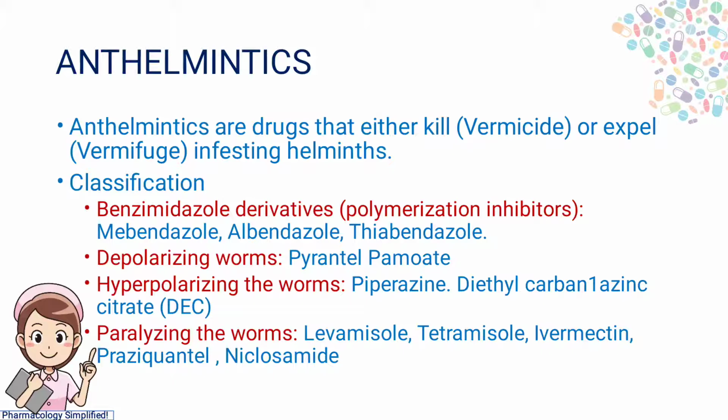The classification of antihelminthic drugs: benzimidazole derivatives, which are polymerization inhibitors, examples are mebendazole, albendazole, thiabendazole. Depolarizing the worms, like pyrantel pamoate. Hyperpolarizing the worms: piperazine, diethylcarbamazine citrate. And paralyzing the worms: levamisole, tetramisole, ivermectin, praziquantel, and niclosamide. So these are the antihelminthics.